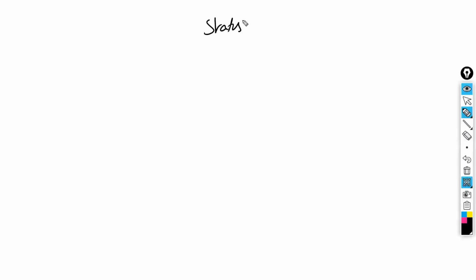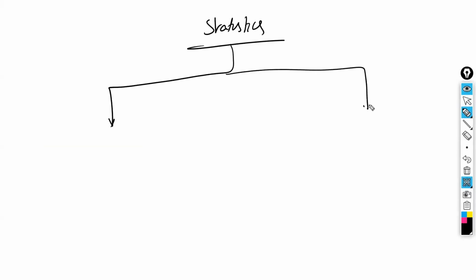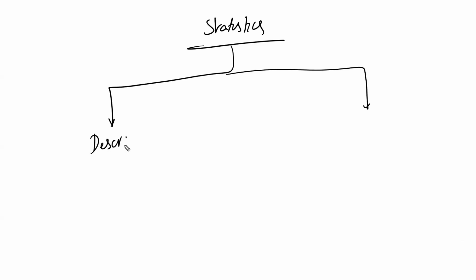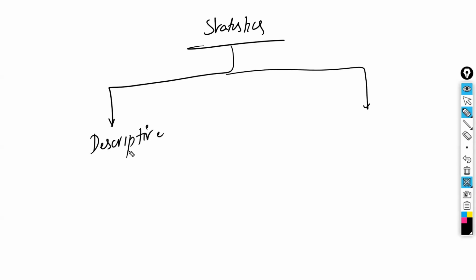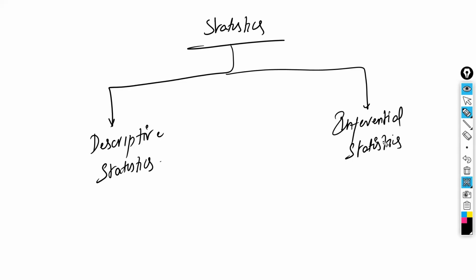Now we come to statistics. What is meant by statistics? Measuring and analyzing the data. Here we have two types of statistics. One is called descriptive statistics. The second one is called inferential statistics. Right? Descriptive statistics means describing the data.